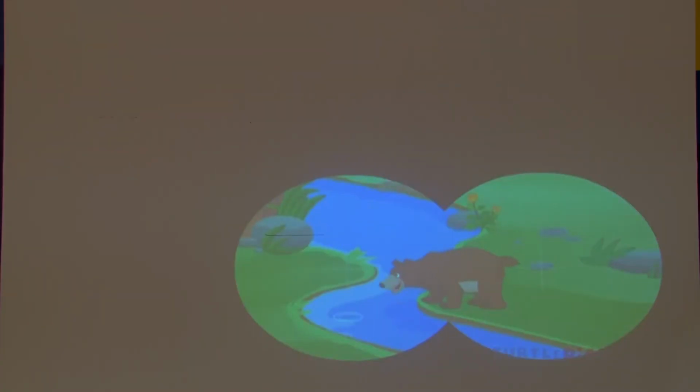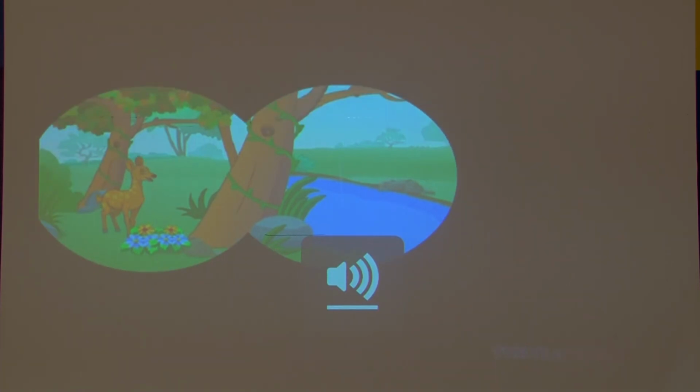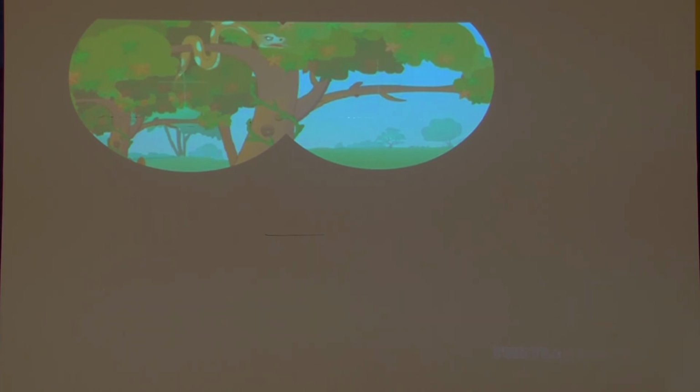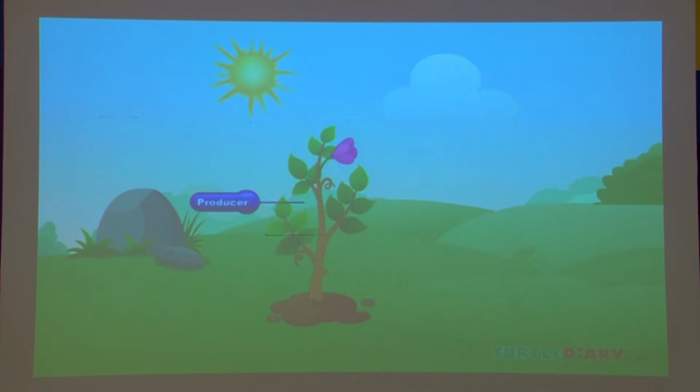All living things need energy in order to live, and they get this energy from the food they eat. All food chains start with plants and end with animals. Plants are called producers because they produce their own food from sunlight, water, and the nutrition that they get from the soil.